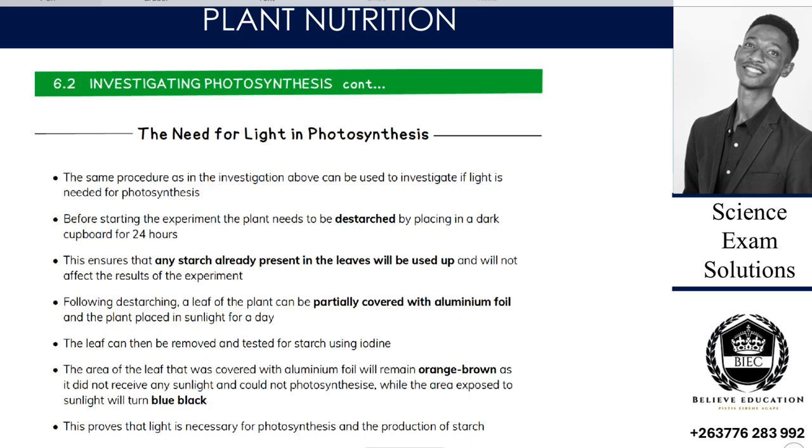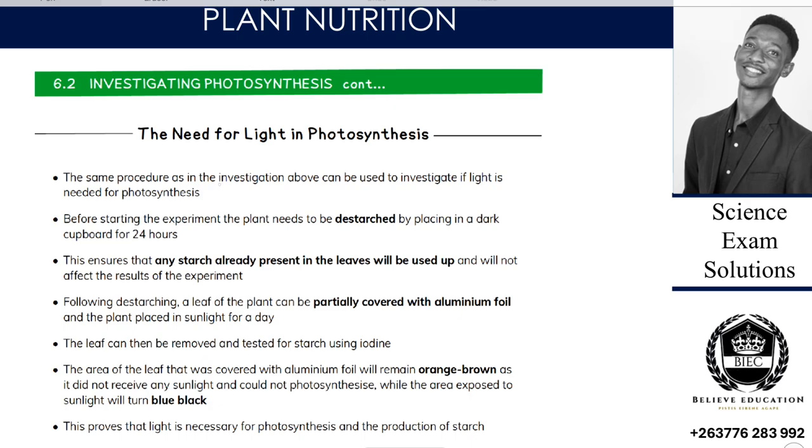In the 24 to 48 hours we expect the plant to have used up all the starch, so the leaves are left without starch. So if we then remove a factor from there, we are able to see whether starch will be produced. And so we go to our first point.